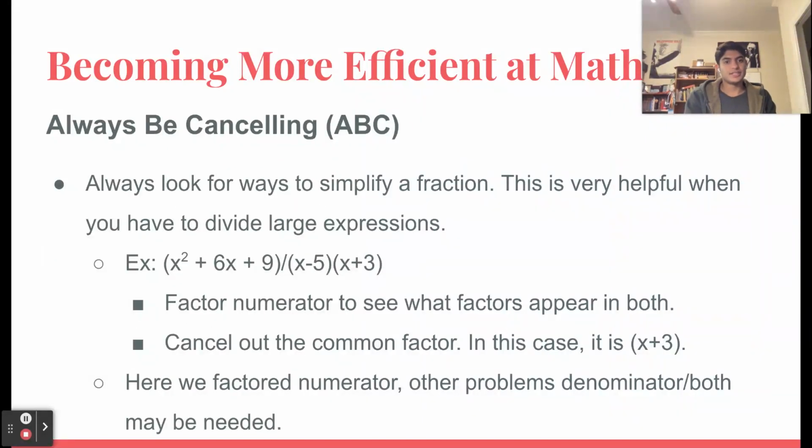Also, if you always look for things to cancel, you will be able to solve questions much faster. So in this example expression right here, you can factor the numerator and see what factor appears in both. So in this case, it's x plus 3. So you can cancel that out to simplify. Here we factor the numerator, but in other problems, you may need to factor the denominator, or you may need to factor both.